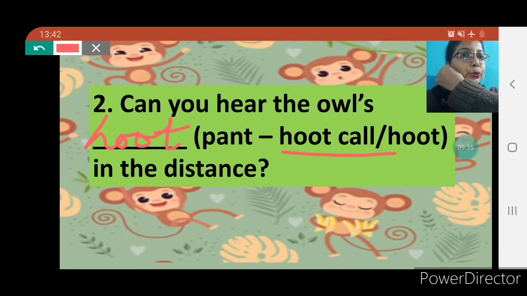Can you hear the owls hoot in the distance? Chimps produce a sound that we name pant-hoot calls, but here the correct answer is hoot.